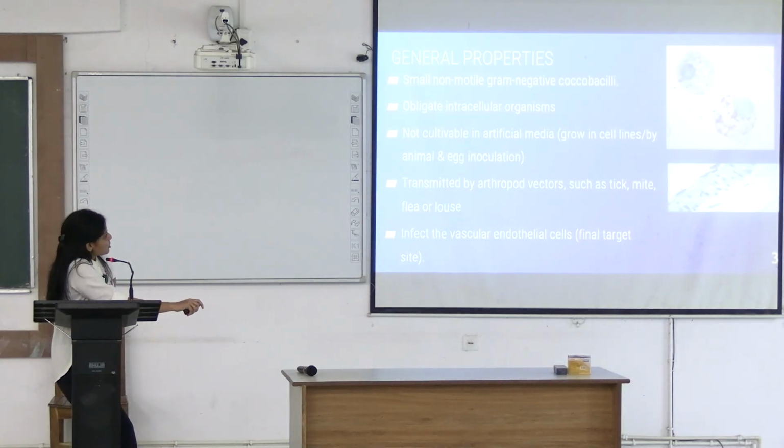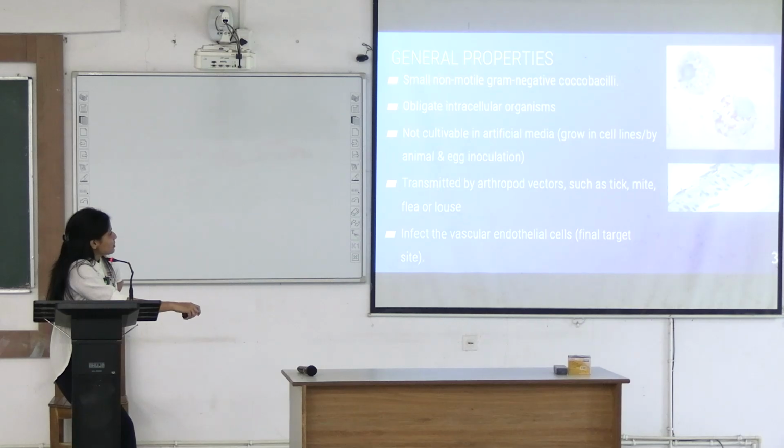What are rickettsia? They are small, non-motile, gram-negative cocobacilli. Okay? In certain species, they appear pleomorphic, able to change their shape, right? They are small, non-motile, pleomorphic cocobacilli, obligate intracellular. I told you why they are intracellular. They are not cultivable in any artificial media. So, you have to grow them in cell lines or by animal or egg inoculation.